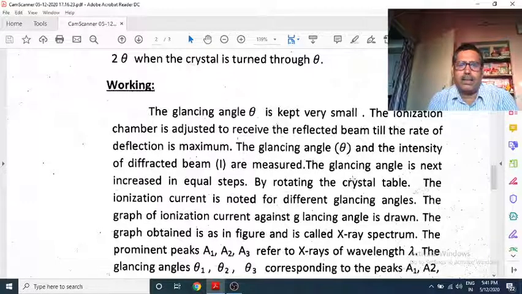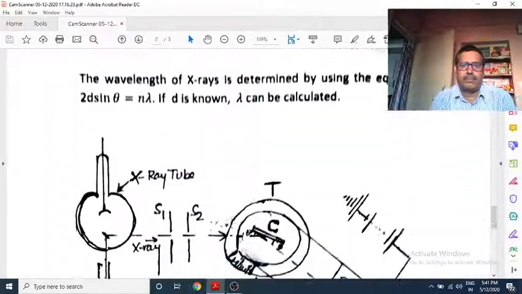The glancing angle is next increased in equal steps, and by rotating the crystal table, the ionization current is noted for different glancing angles. So the purpose is to change the glancing angle, measure the ionization current, and plot a graph.